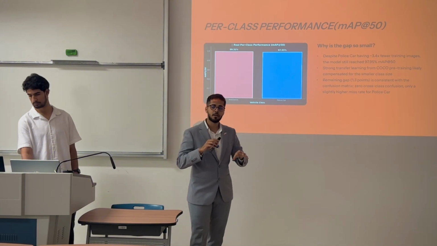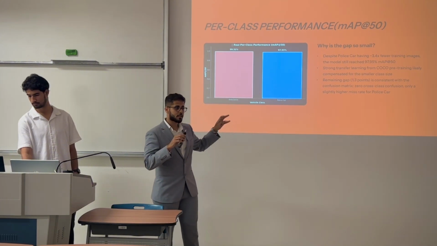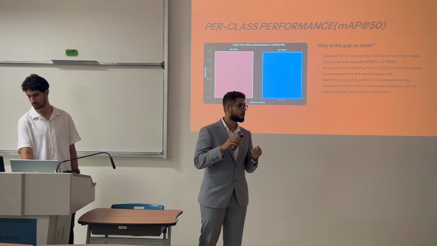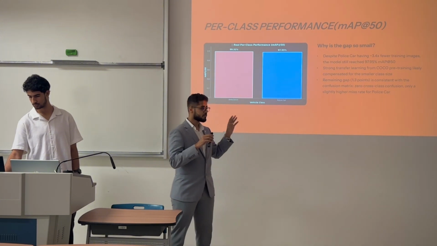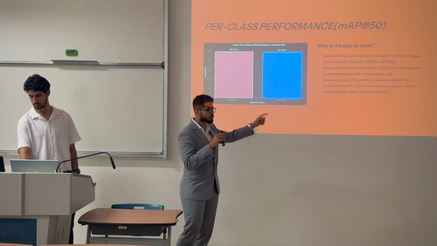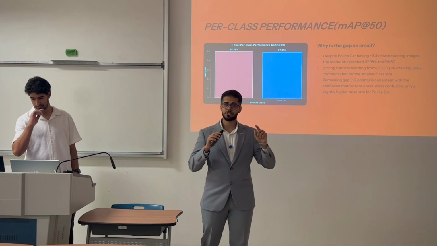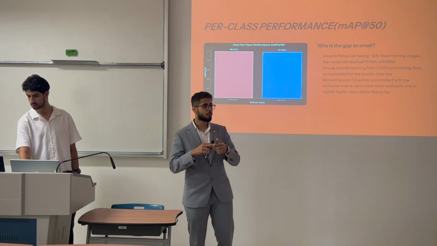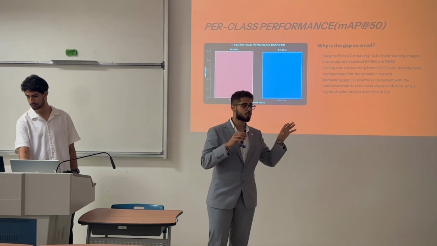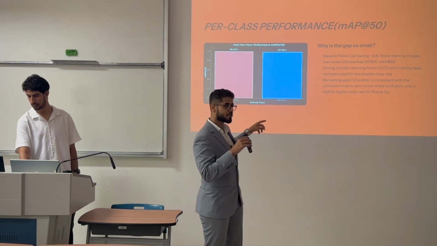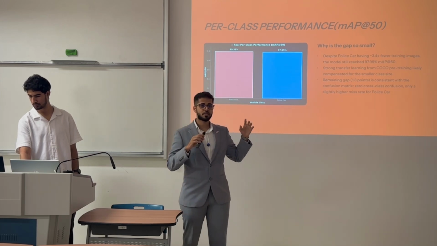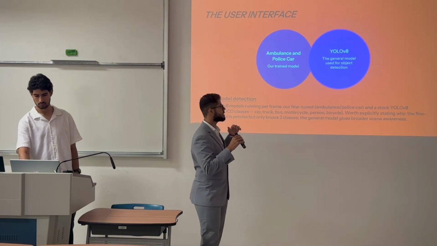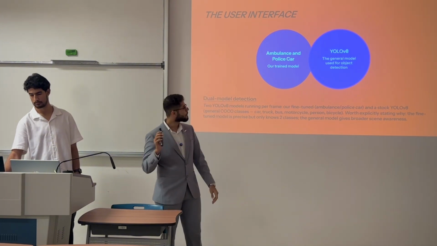And this is surprising. Why? Because the images trained for police car are fewer than for ambulance, with 3.4. Why is that? Because our model is trained by COCO training. This COCO training is actually trained for streets, cars, trucks, people, wheels. So it's already trained for these. We just added the images and the data for police, and it learned how police differ from other things. That's why it didn't need that much dataset for police cars.